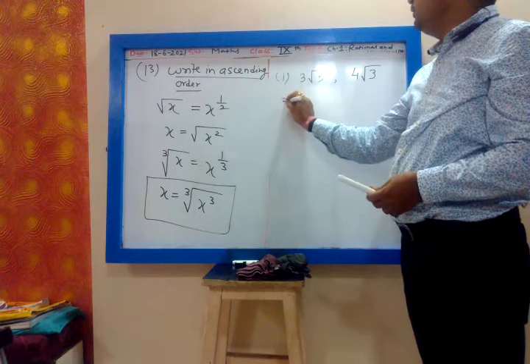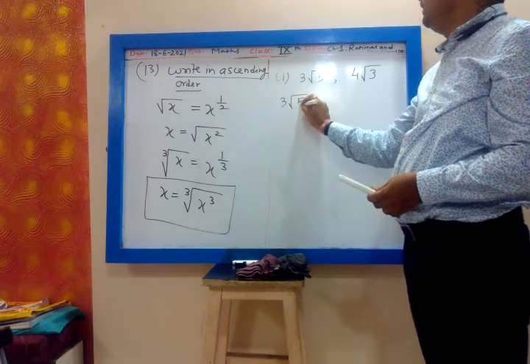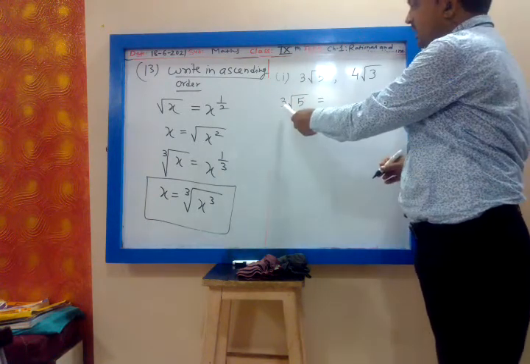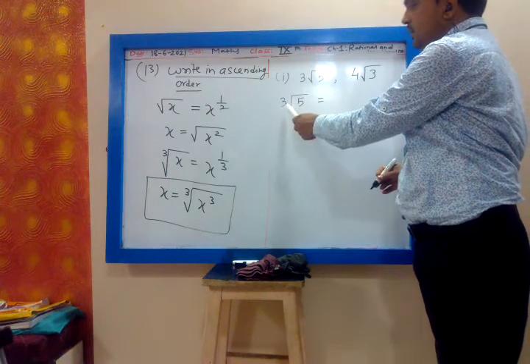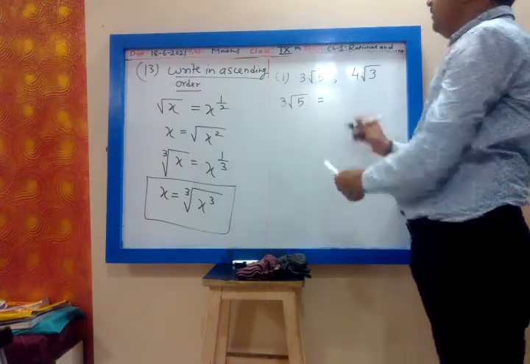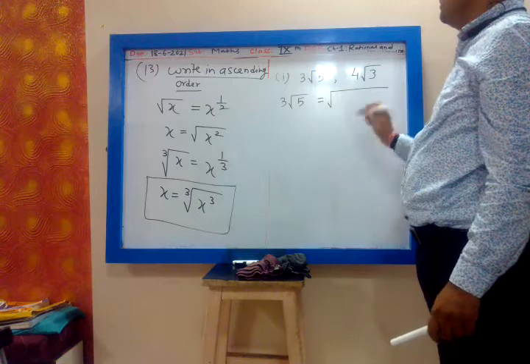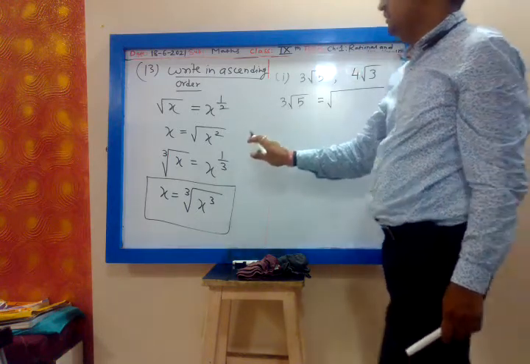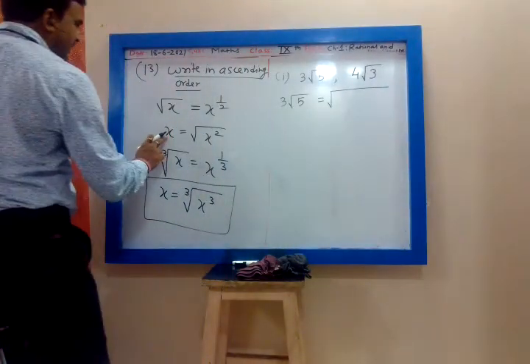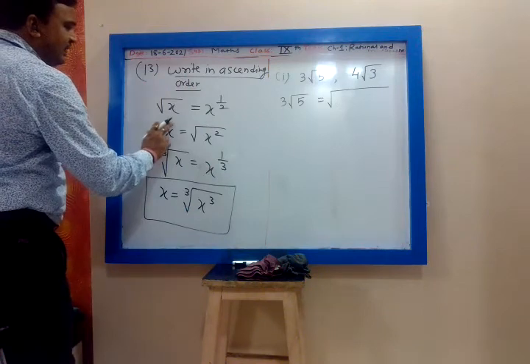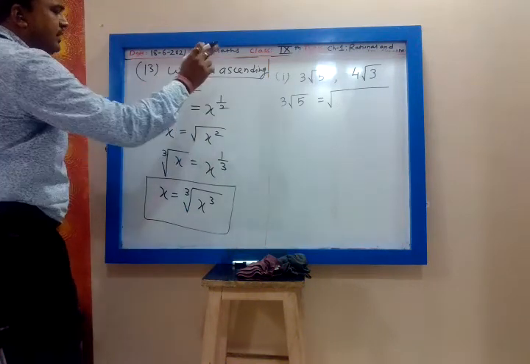What can you write for 3 root 5? See here, this is a square root. So if I take 3 inside, what will it be? This 3 is x, and when I take x inside the square root, it becomes x square.